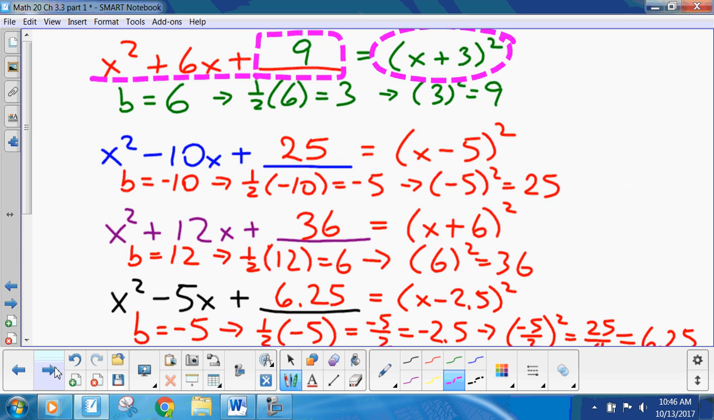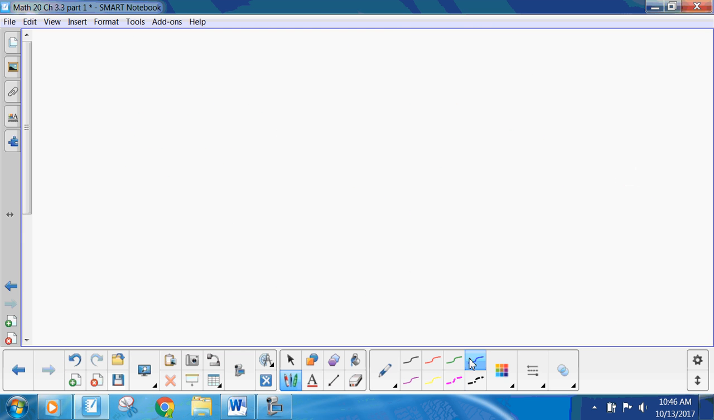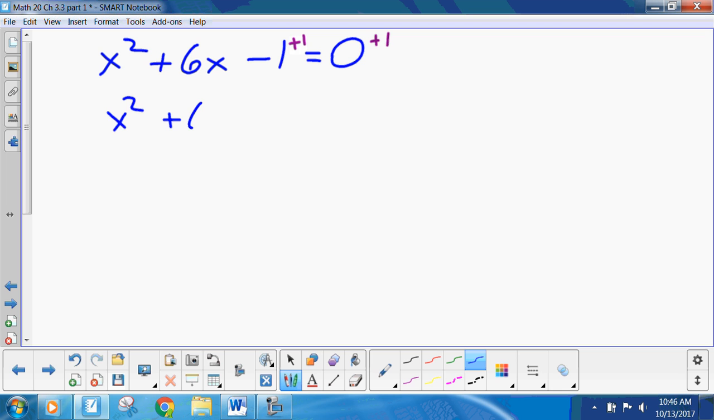So, here's one for you. X squared plus 6x minus 1 equals 0. Now remember, it has to equal 0 in order for us to solve it, but we can't factor this quadratic. X squared plus 6x: no two numbers multiply together to be minus 1 and add together to be plus 6. No nice numbers. So add 1 to both sides. X squared plus 6x equals 1.